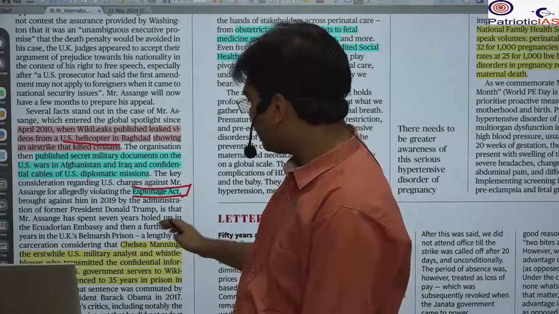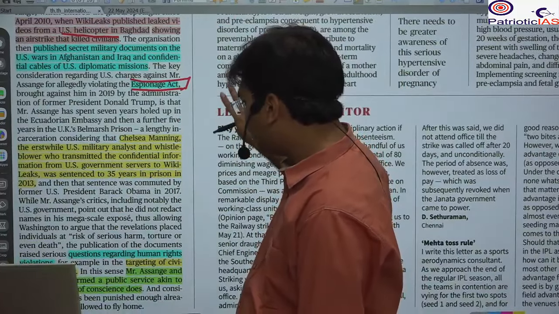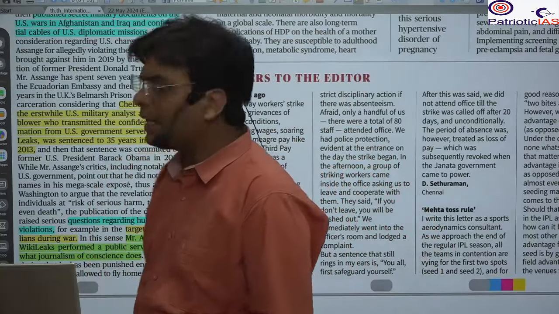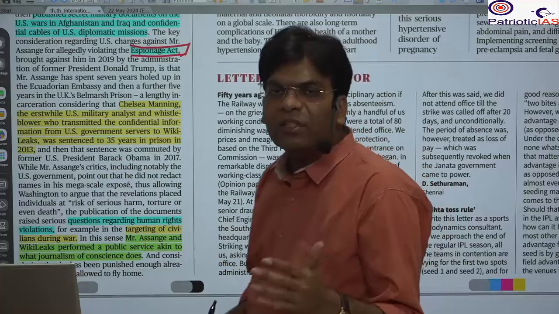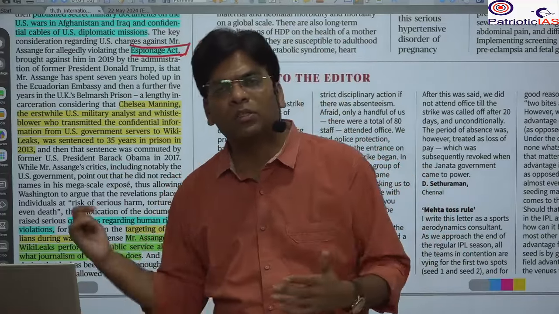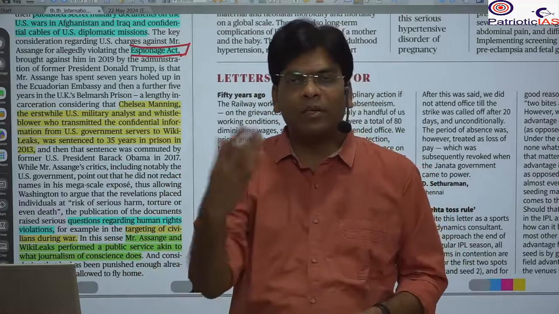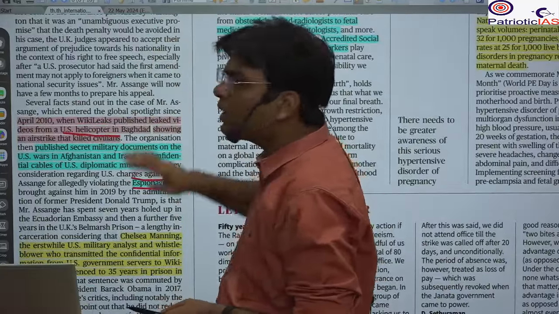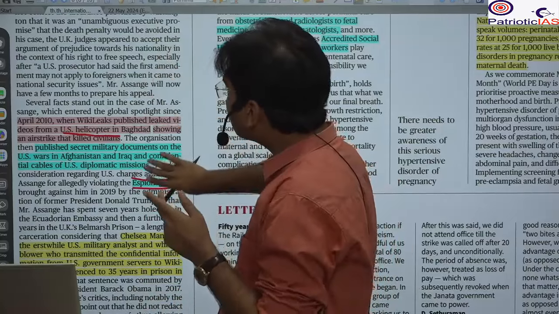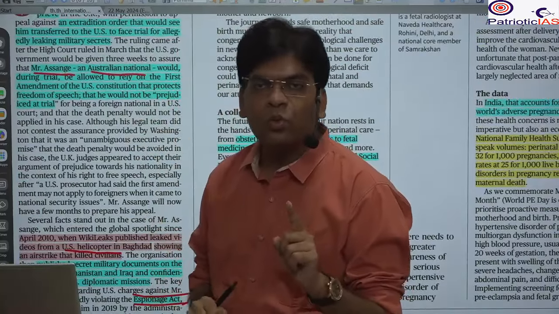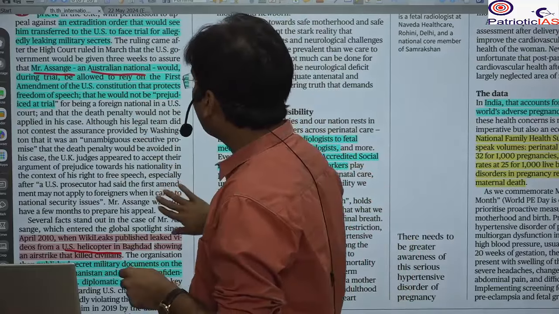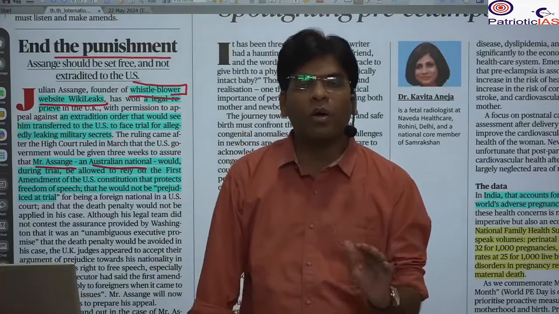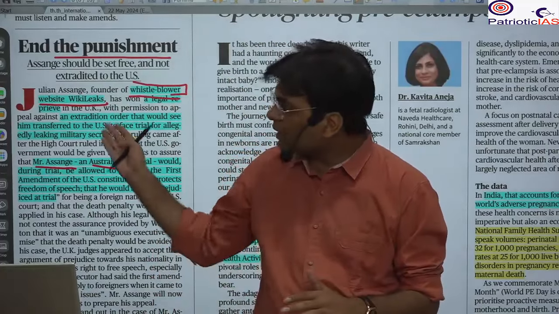So the person was already in exile in Belgium, now he is in jail in the UK, and now there is talk of extradition, that Julian Assange should be handed over to the US and there should be a case. So this article is talking about two things. You can use this in the GS Paper 2 governance area, where it talks about whistleblowers, how whistleblowers impact the overall decision making in governance. The second thing is ethics.